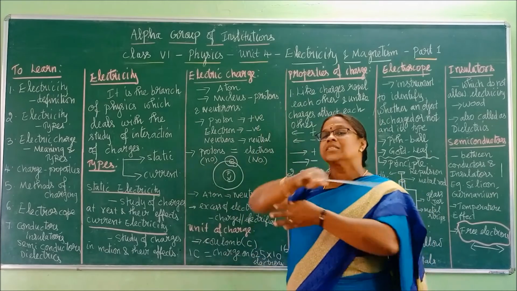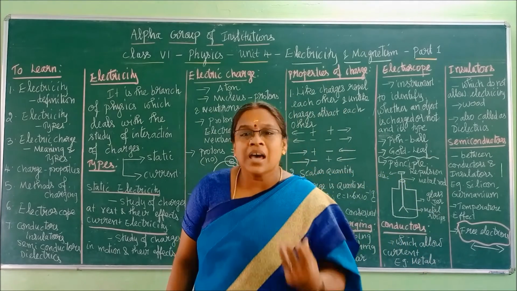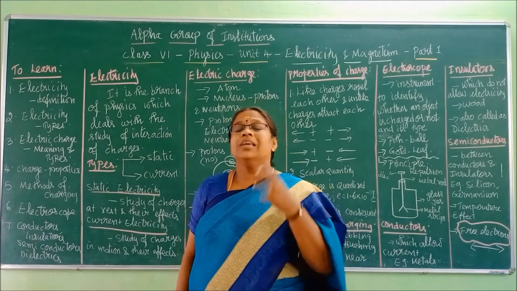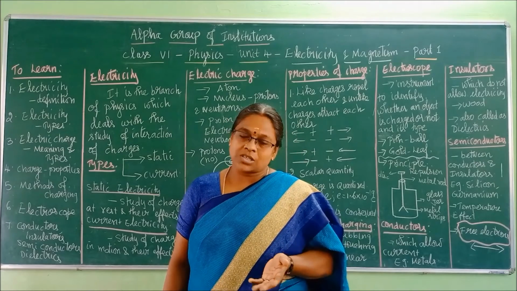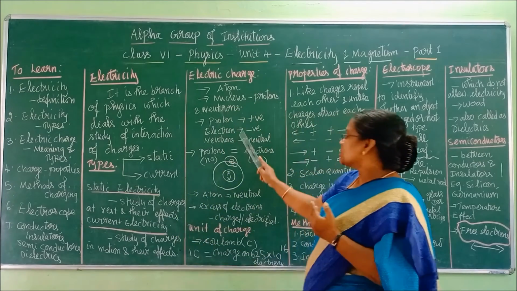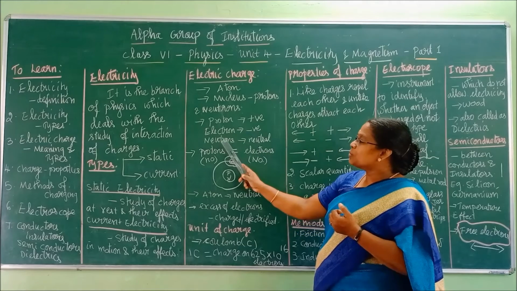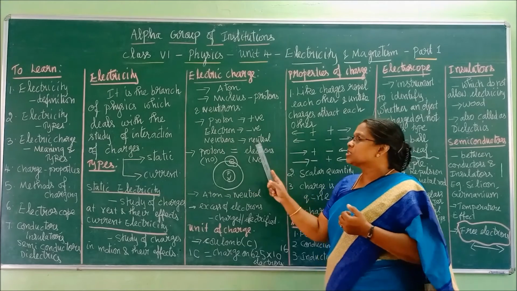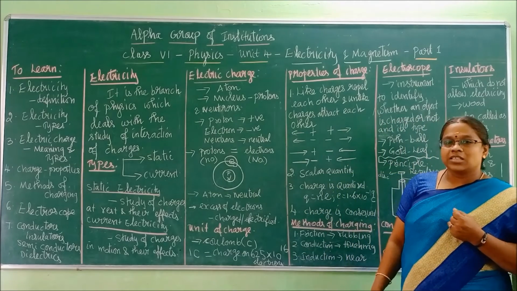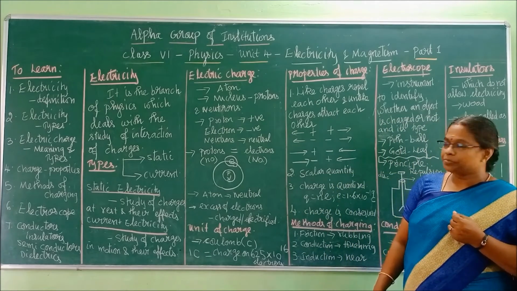In reverse we can say like this. The charge possessed by proton is called positive charge. The charge possessed by electron is called negative charge. The charge possessed by neutrons is called neutral charge. Can you understand this, children?